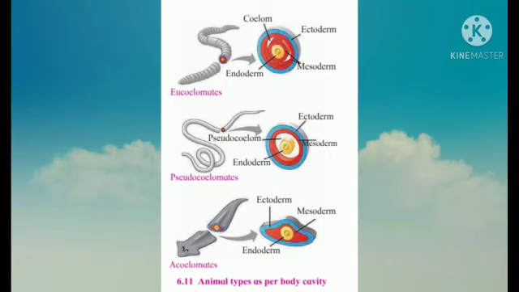Body cavity is absent in the case of the animals from phylum Porifera, Cnidaria and Platyhelminthes. Such animals are called as acoelomate. In case of animals from phylum Aschelminthes, they have body cavity, but it is not formed by the above mentioned two ways. Hence, those animals are called as the pseudocoelomate.